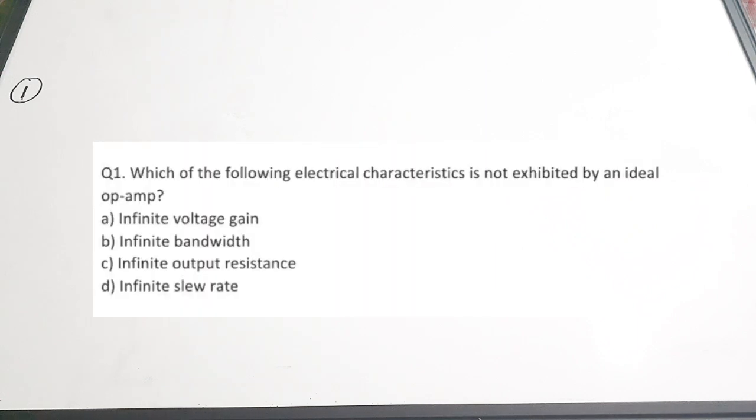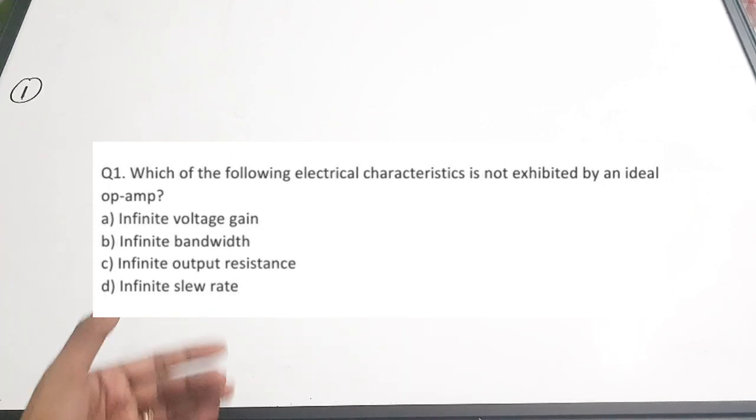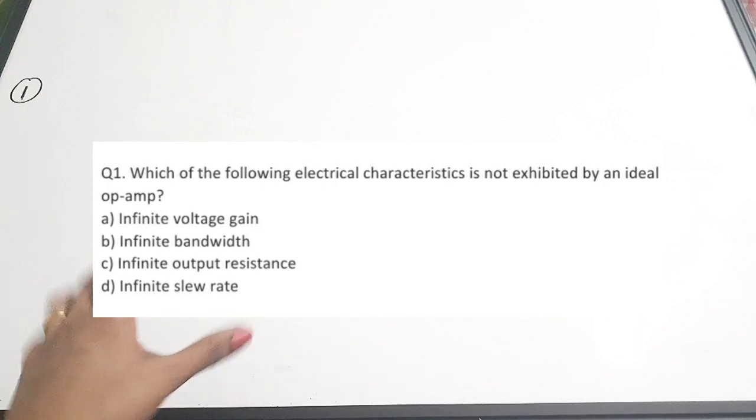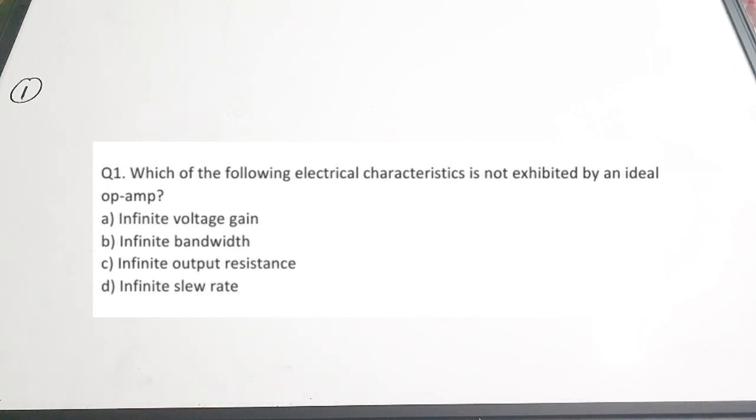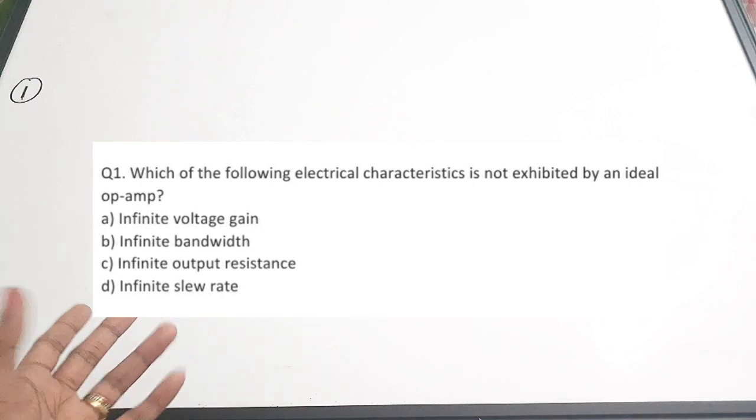Okay. So the first question is, you'll be seeing the questions on board. Which of the following electrical characteristics is not exhibited by an ideal Op-amp? So the ideal Op-amp characteristics, there are various characteristics. All of them are very important, especially if you're preparing for competitive examinations. You should know all the characteristics because they'll either ask you to pick the correct characteristic of an ideal Op-amp, or give various characteristics out of which you have to pick the wrong one. Any of these types of questions can come.